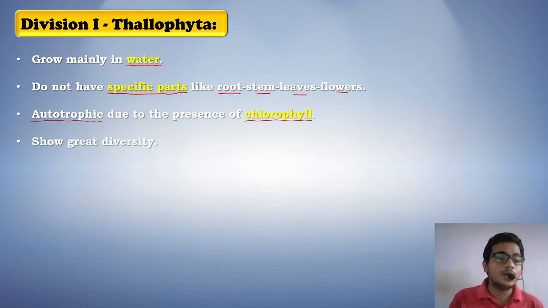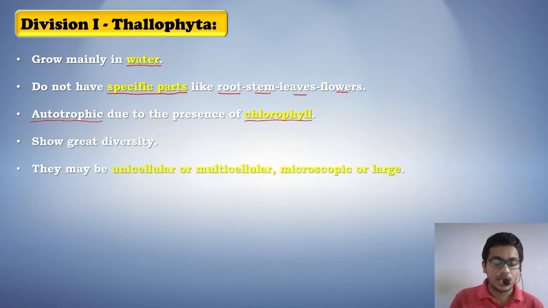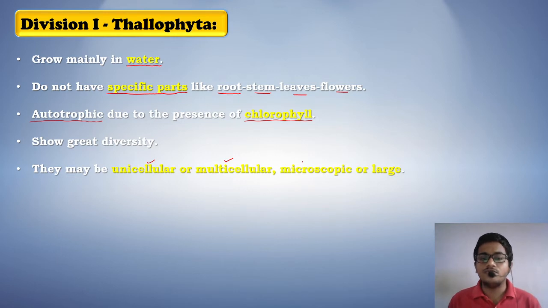Okay. Now algae also show a great diversity. Now, algae can be unicellular, it can be multicellular, it can be multicellular but very small in size, which we call microscopic, or it can be large enough to be viewed with our normal vision. That is, with our normal eyes, we can view algae. Some algae are that large. So, algae has a variety of types. They can be unicellular, multicellular, microscopic, large, depending upon their type.